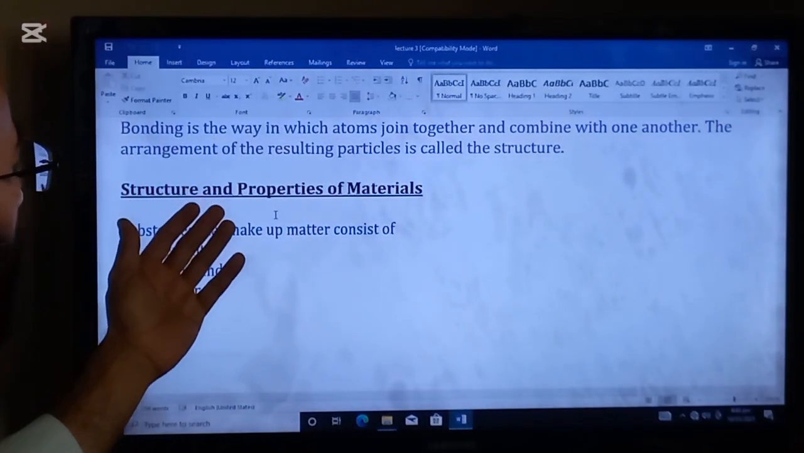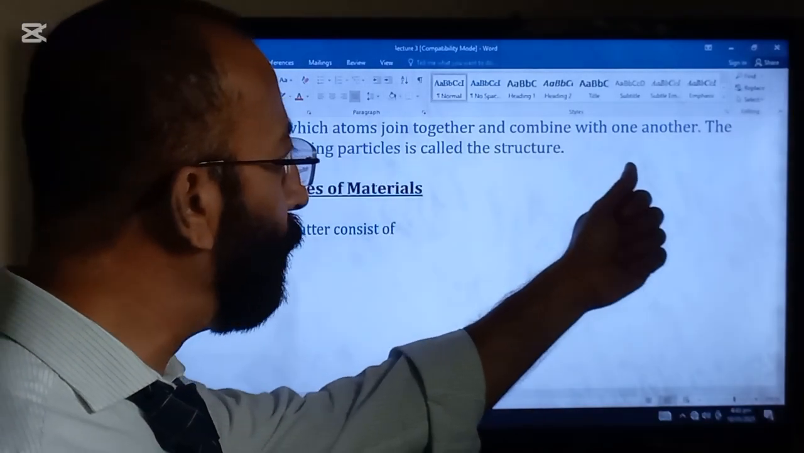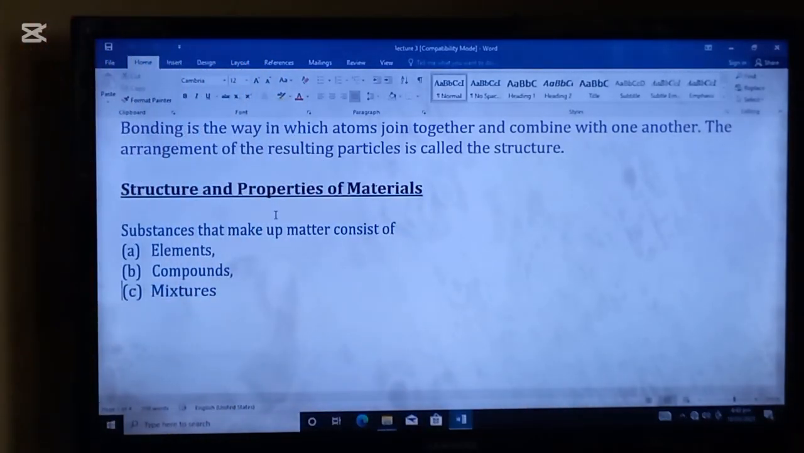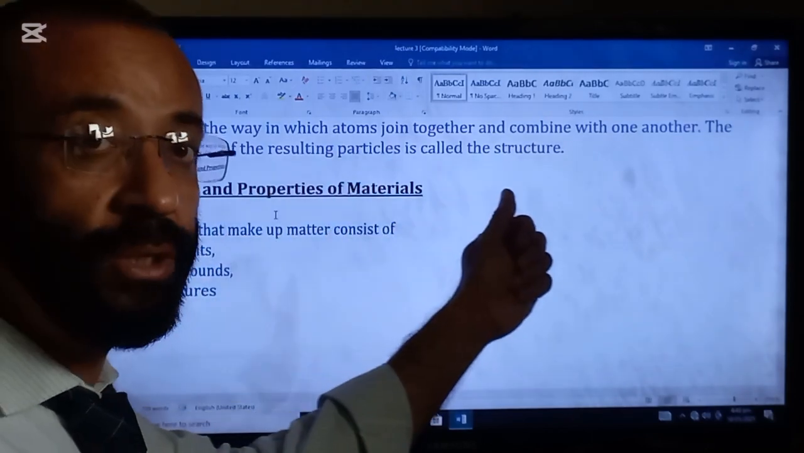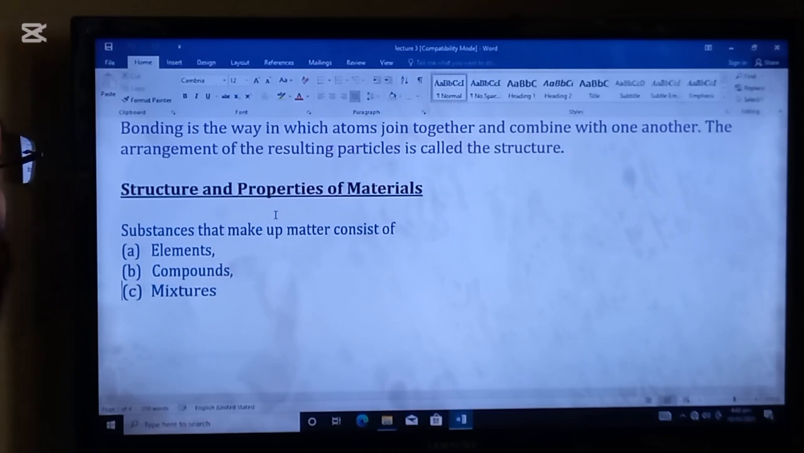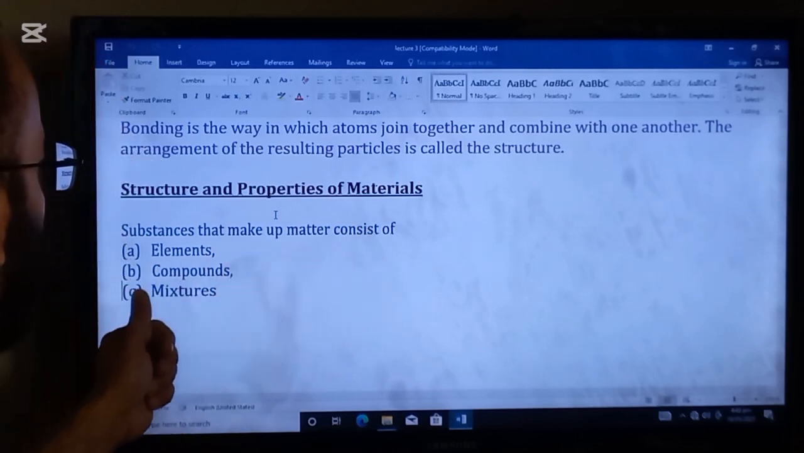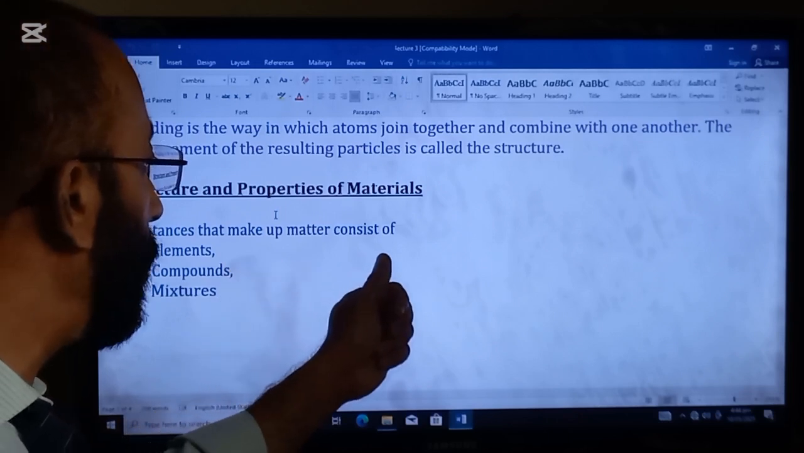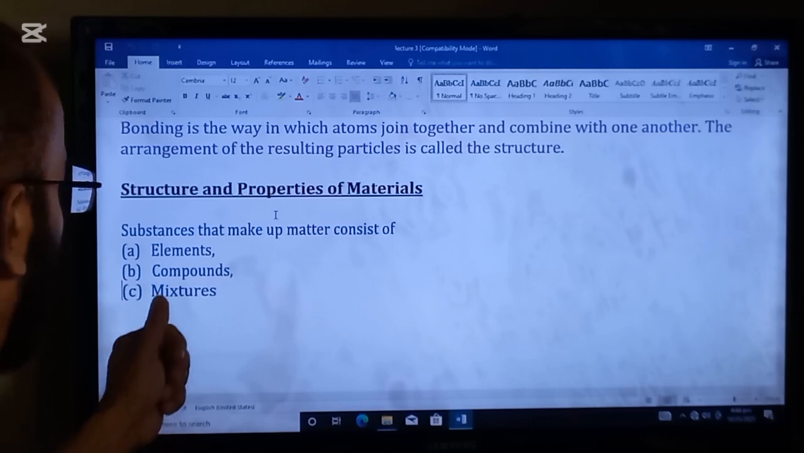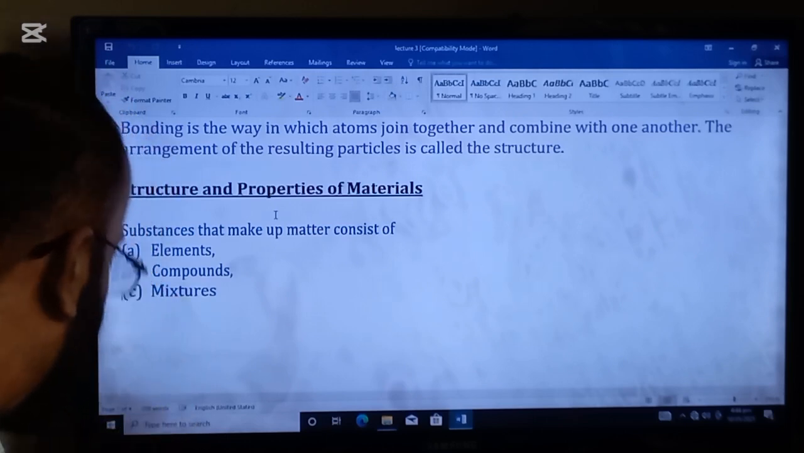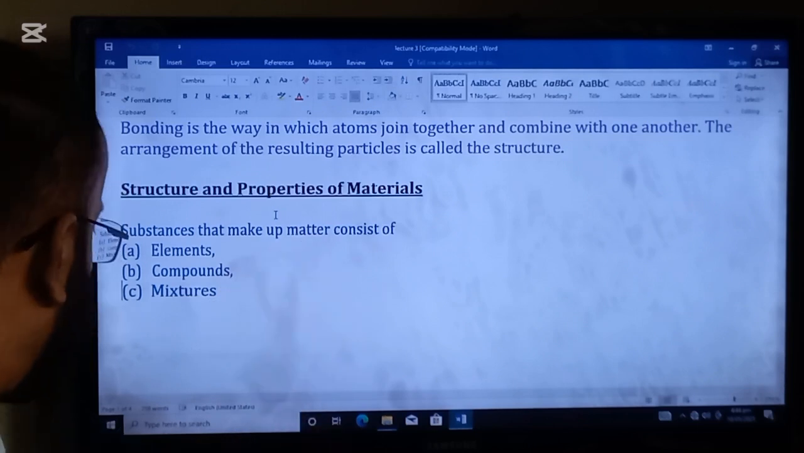Bonding is the way in which atoms join together and combine with one another. The arrangement of the resulting particles is called the structure. Structure and properties of materials. Substances that make up matter consist of elements, compounds, and mixtures. These are the substances that make up the matter.